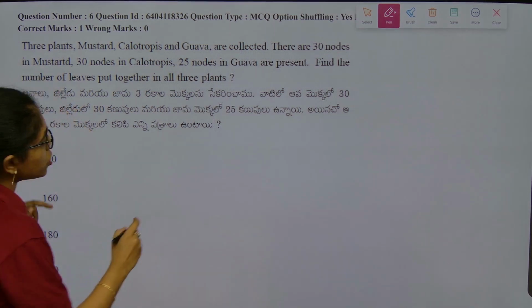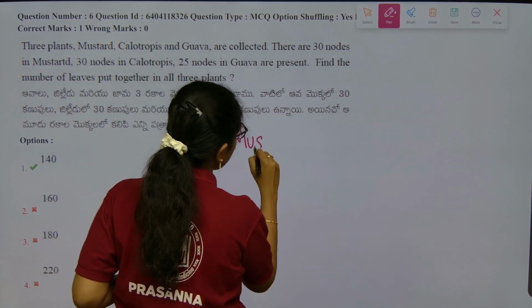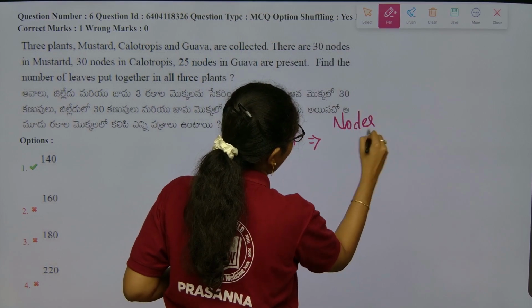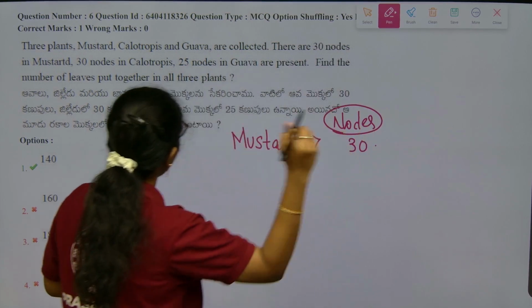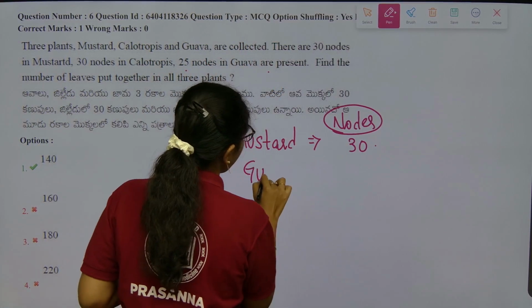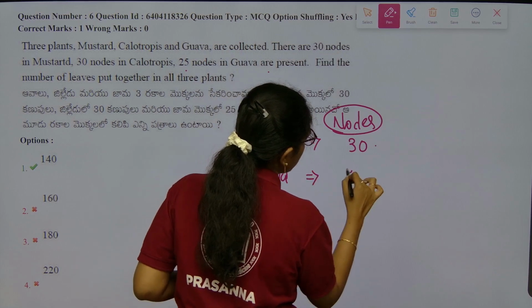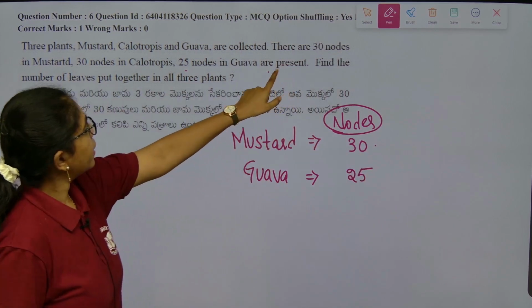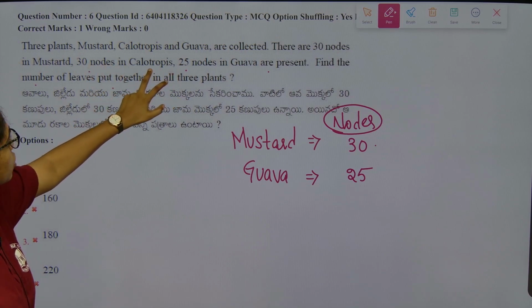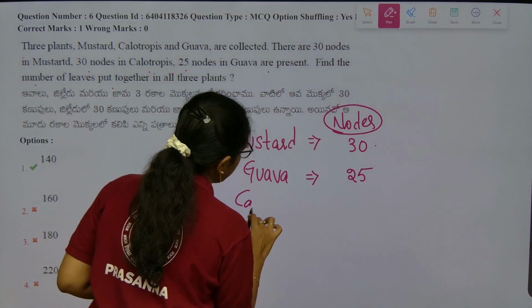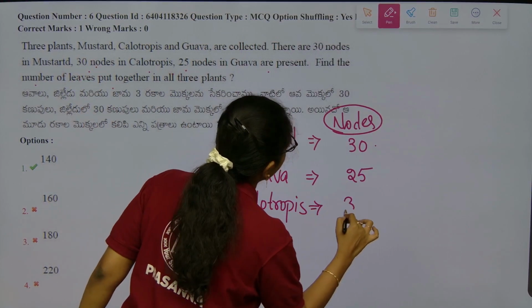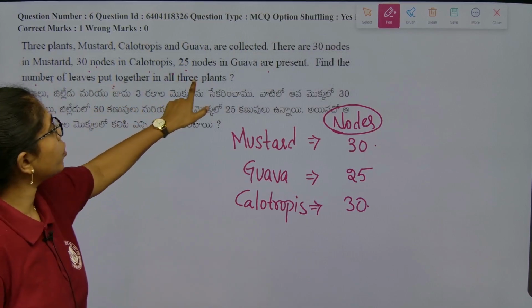There are 30 nodes for mustard, 25 nodes in guava, and 30 nodes in calotropis. Find the number of leaves put together in all three plants.